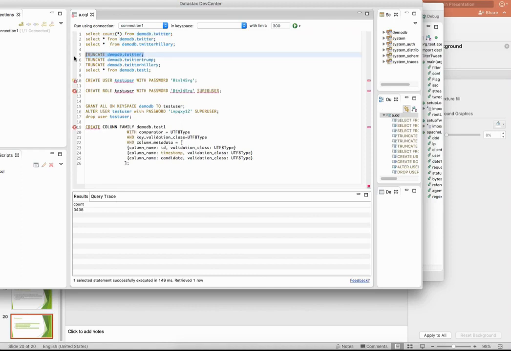Let's start with fresh data. Now I'm again running the count. It shows 0 records. Okay, good. Now let's move on to R.